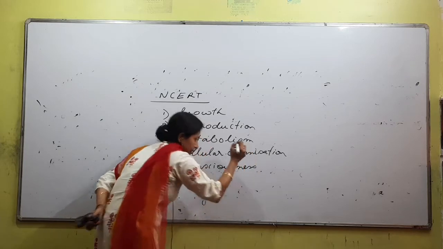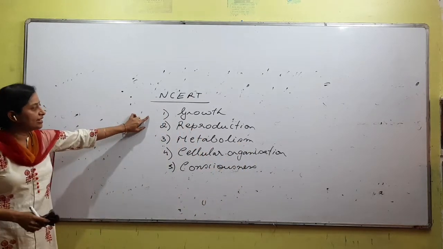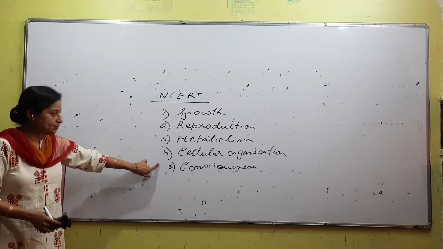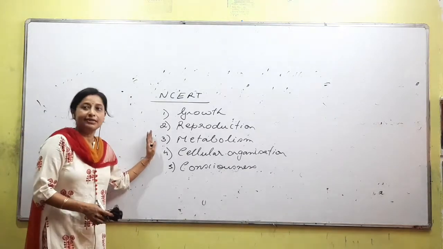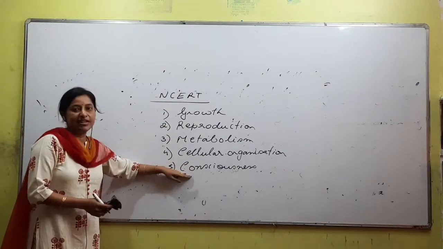Right? So characteristics of living according to the NCERT book, these 5 have been discussed, and so we need to talk about these 5. Our maximum questions have been asked from these 5 points itself.